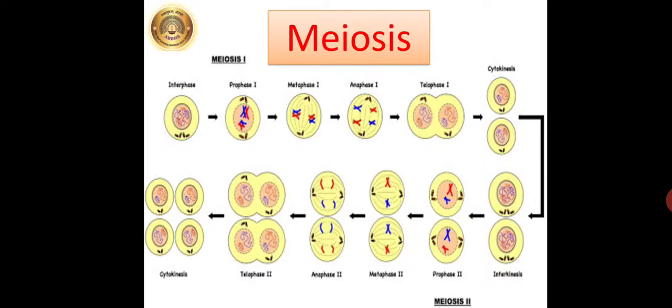So just observe the diagram carefully. Meiosis 1 and meiosis 2 are shown here. In meiosis 1: prophase 1, metaphase 1, anaphase 1, telophase 1. Then cytokinesis takes place, so two cells are formed from one cell. Those two cells again divide in meiosis 2, and finally a total of four daughter cells are formed during meiosis.